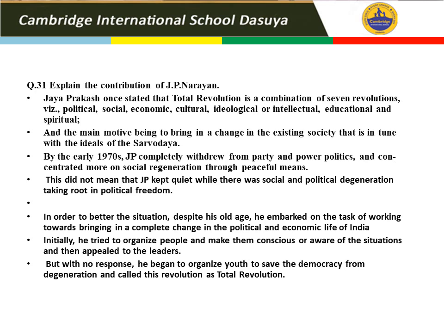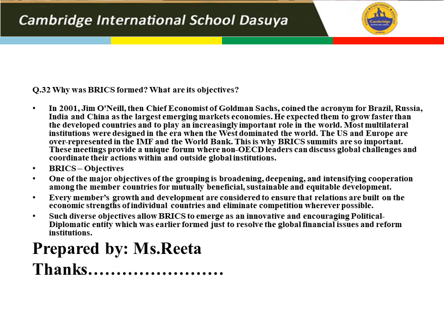J.P. Narayan's total revolution is a combination of seven revolutions, that is political, social, economic, cultural, ideological, intellectual, educational and spiritual. And the main motive is to bring change in the existing society in tune with the ideals of Sarvodaya. By the early 1970s, JP completely withdrew from party and power politics. This did not mean that JP kept quiet while there was social and political degeneration. In order to better the situation, despite his old age, he embarked on the task of working towards bringing complete change. So these were a few other relevant points. If you have added them, well and good. Marks will be given to you.